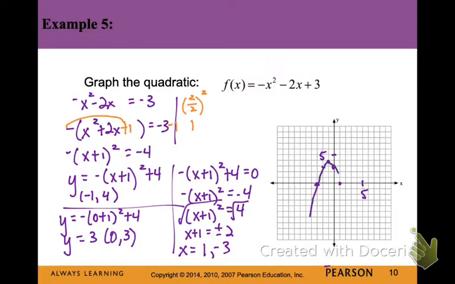So let's plot these points. And then I go ahead and add in this point of symmetry here. So I have 5 points, and then I put in my axis of symmetry.